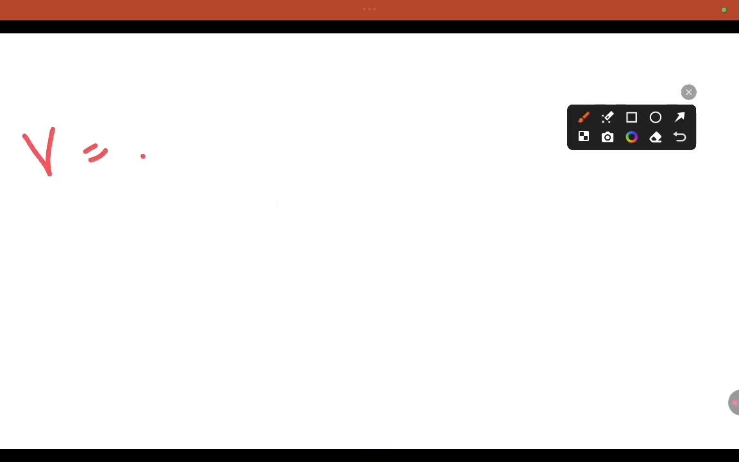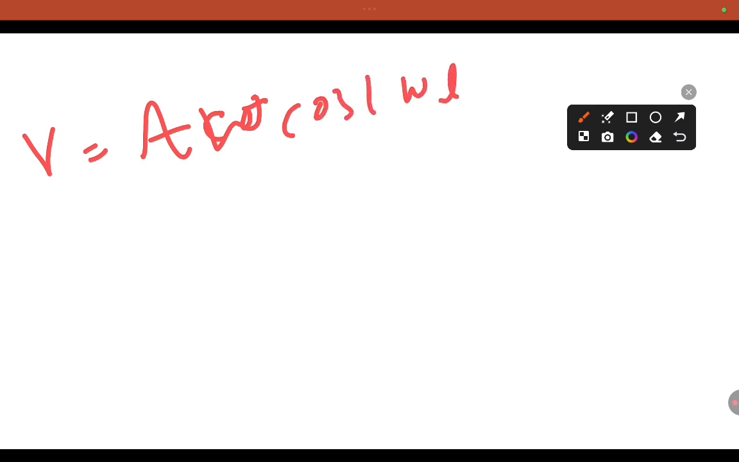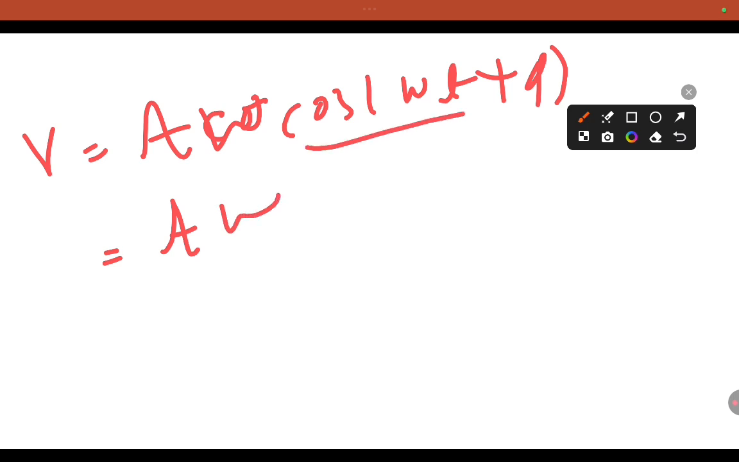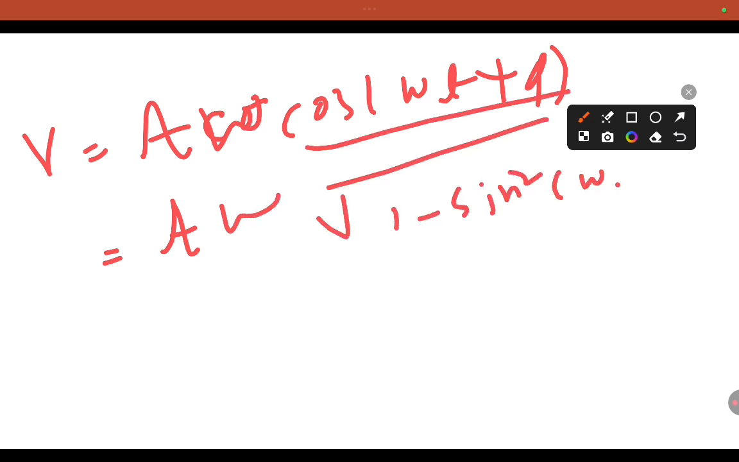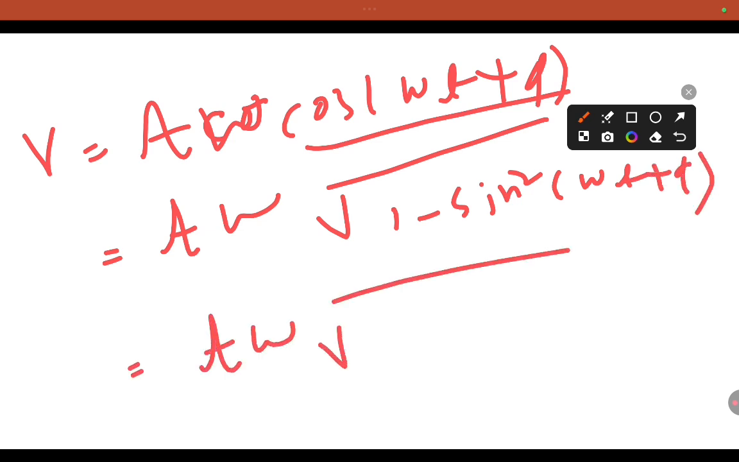What we got is v equal to a omega cos of omega t plus phi. So a omega stays as it is, and cos becomes the square root of 1 minus sin square of omega t plus phi. A omega is as it is, 1 as it is. What is sin theta? We discussed that y equals a sin. Is it right? We got y equal to what we got?